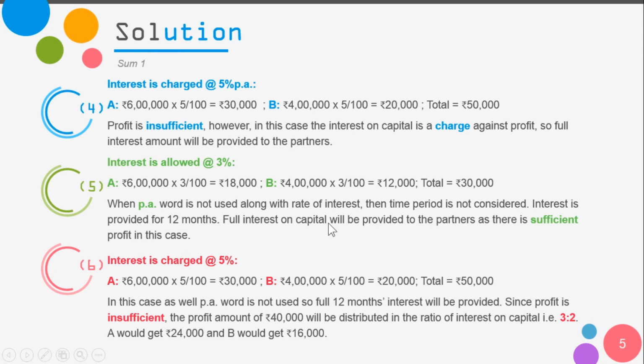The profit amount is 40,000. The last case, interest is charged at the rate 5%. Here also the words per annum are not used. However, it's a charge against profit. Here also the time period won't be considered. Full 50,000 will be distributed among the partners in the ratio of their interest on capital, which is 3:2 in this case. So 40,000 will be distributed same as before, as we discussed, 24,000 for A and 16,000 for B.